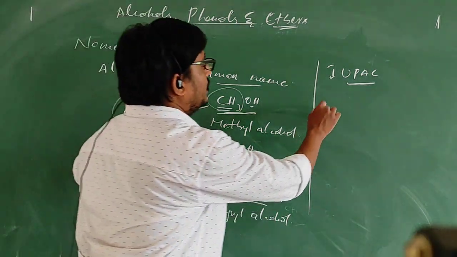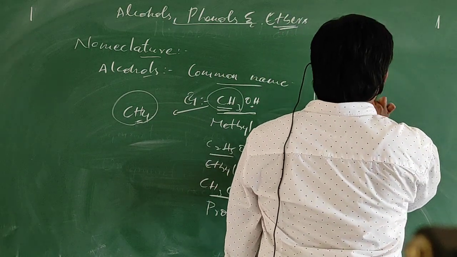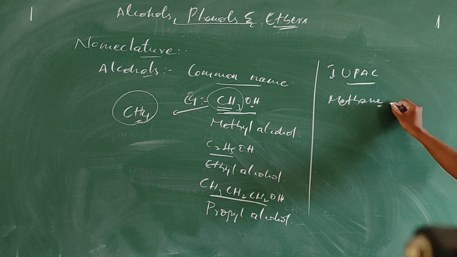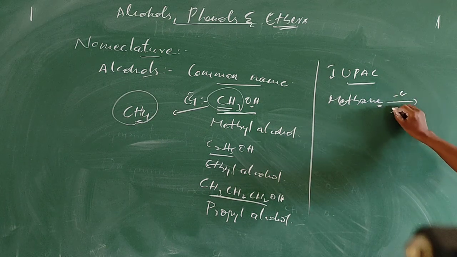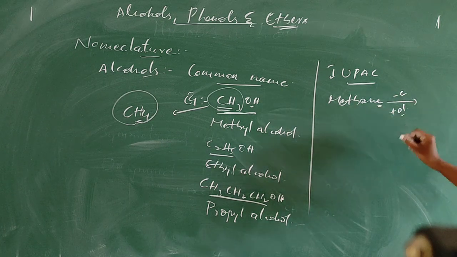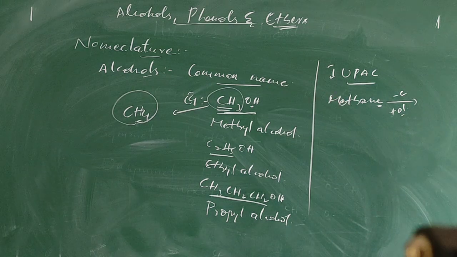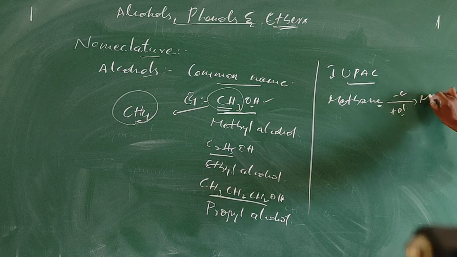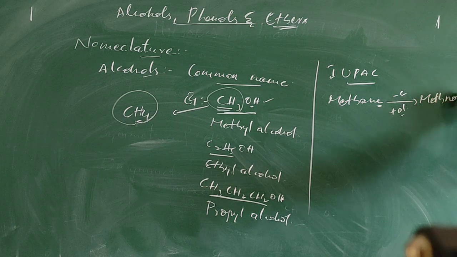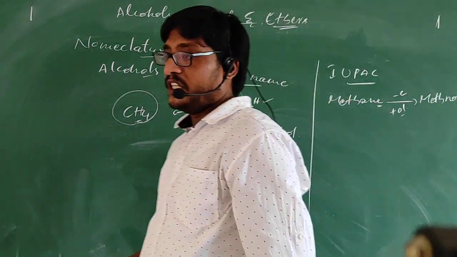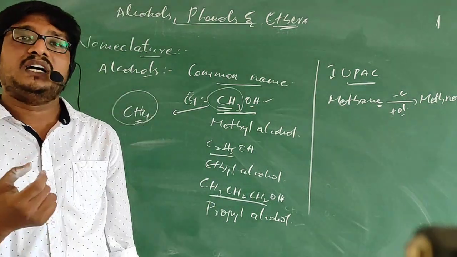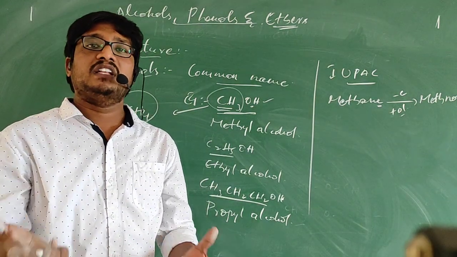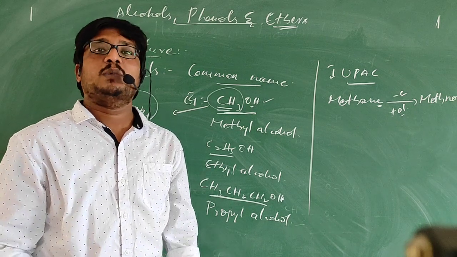Methane. When we remove the letter E and add the letters OL, we will get the IUPAC name. So the IUPAC name of CH3OH is methanol. We need to remove the E from the alkane and add the letters OL, then we get the IUPAC name of that alcohol.